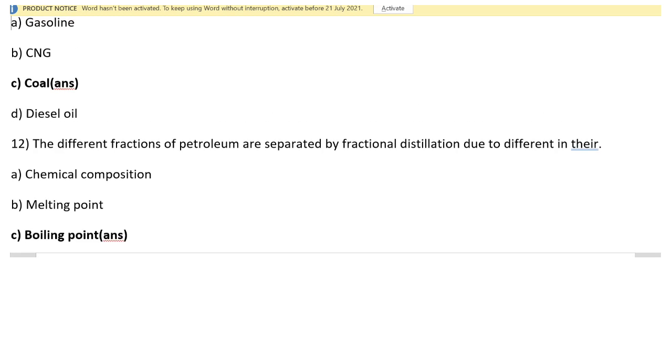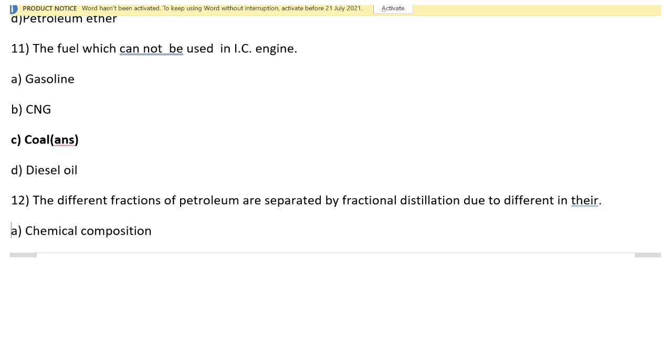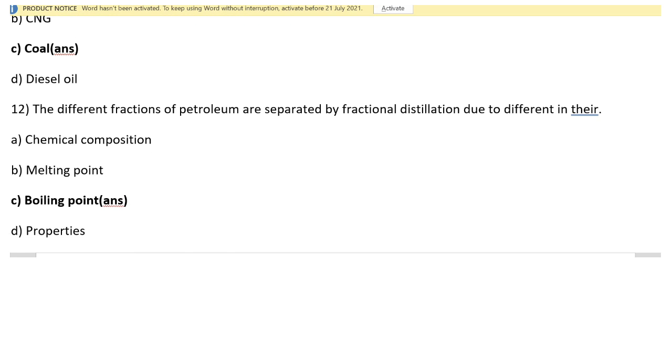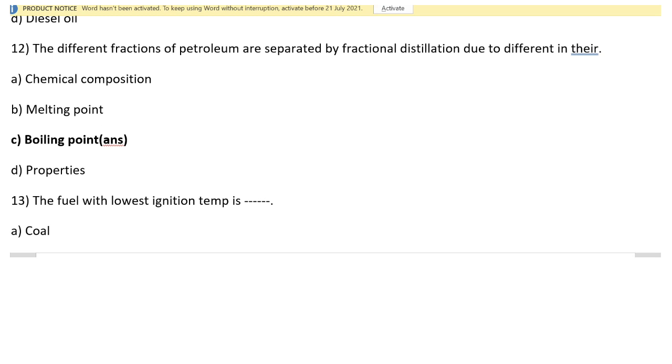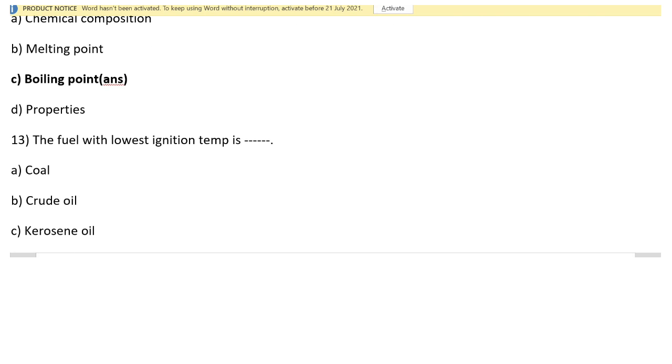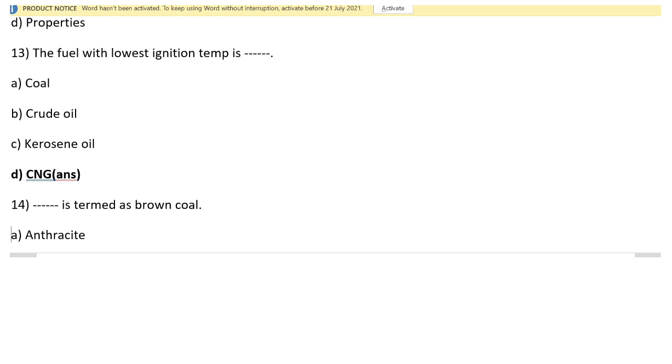Again see question number 11. The fuel which cannot be used in an IC engine is coal, and the other three options, that means gasoline, means petrol, CNG and diesel, can be used in an IC engine. Question number 12: the different fractions of petroleum are separated by fractional distillation due to the difference in their boiling points. Then next, the fuel with the lowest ignition temperature is CNG.